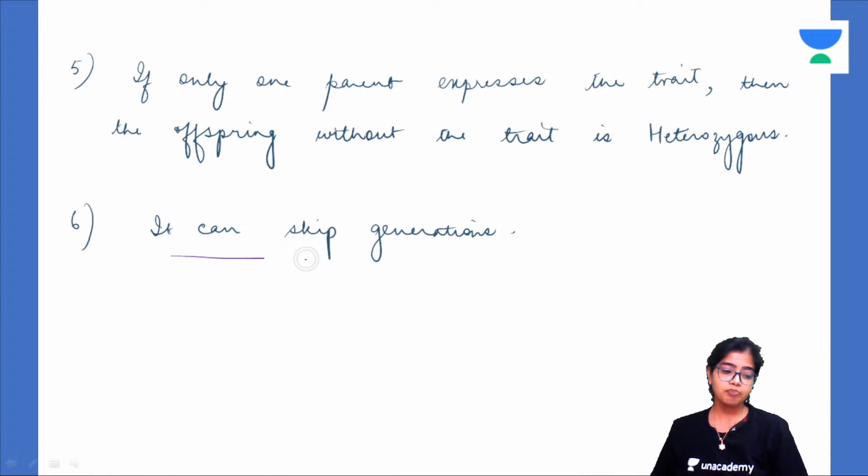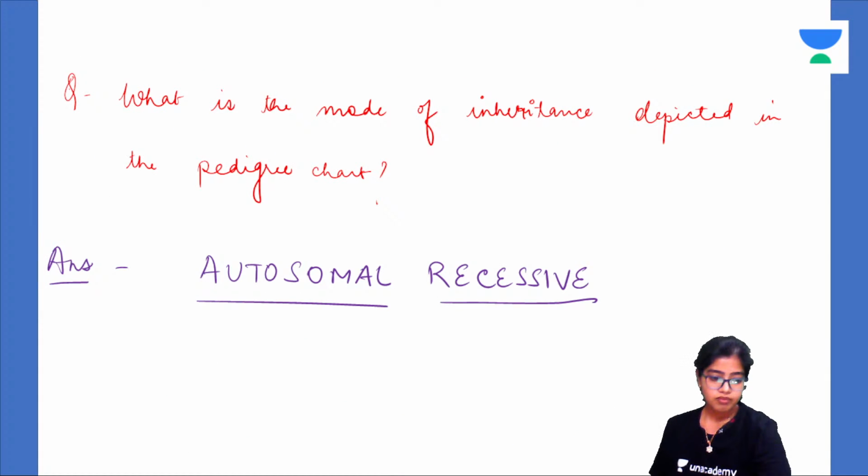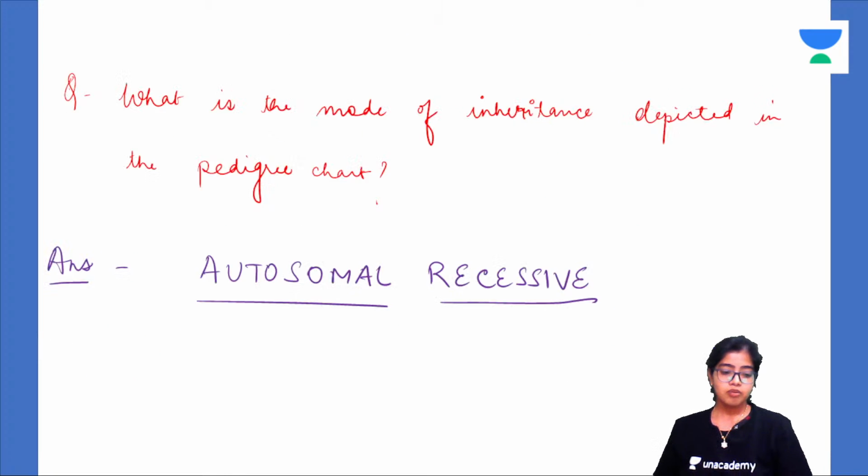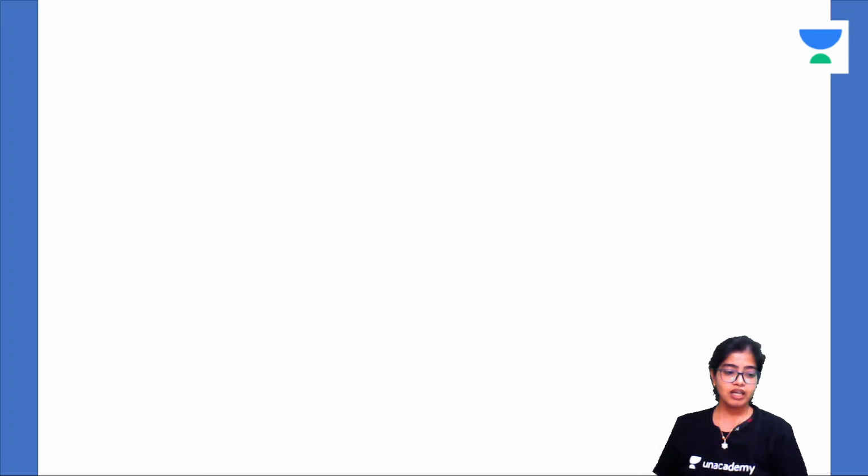It can skip generations. Why? How can it skip generations? Can you see here in this generation it is not present. In the whole of this generation it is not present. Why? Because if you see the mode of inheritance here, Aa, Aa.